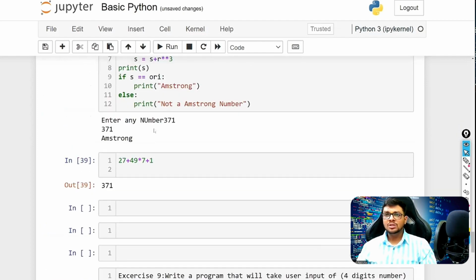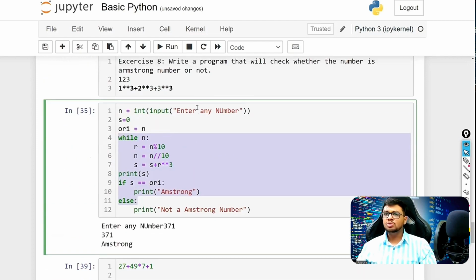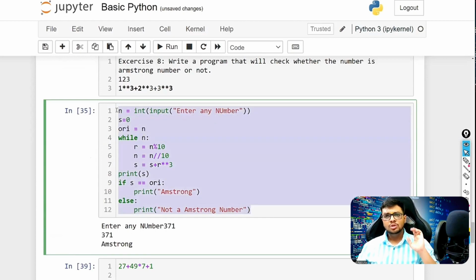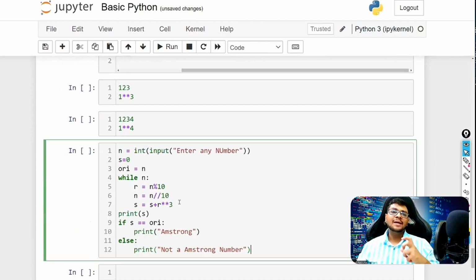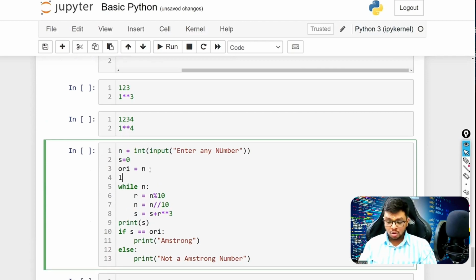Once again, we will use the same code. See, the same code is used for at least 5 problems. So you need to understand the logic. The main reason why I kept this is so that you understand the importance of logic building. So again, we got every digit, but this time we will not keep the power fixed. We will calculate the length of the original number, whatever it is, and that we will use as the power. That's it. Everything else would remain the same.